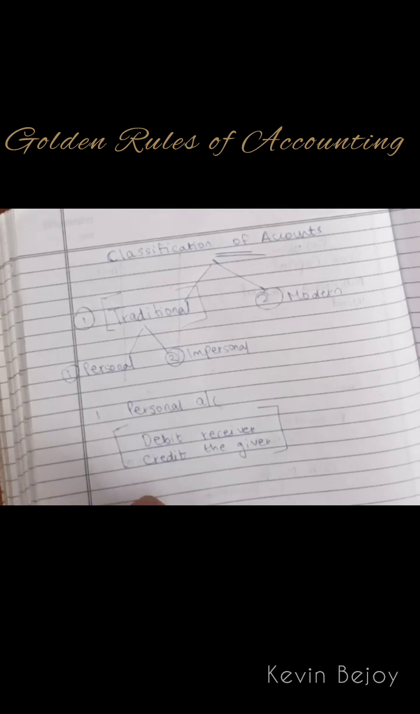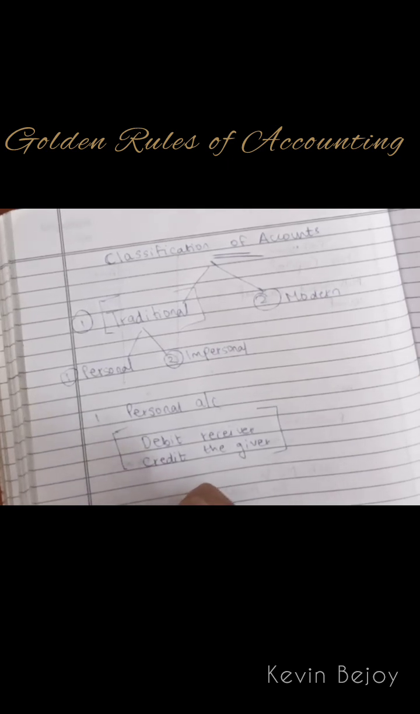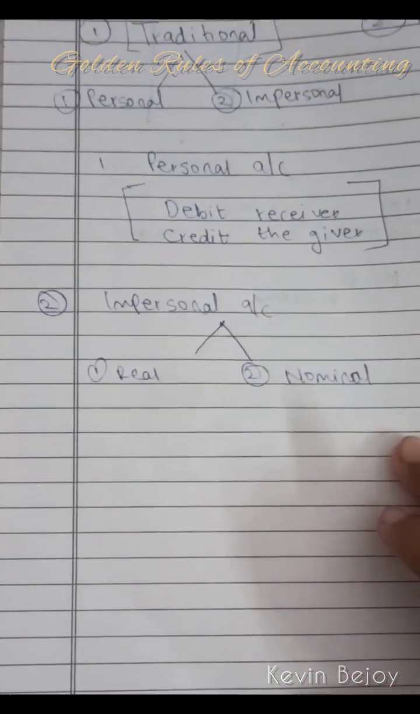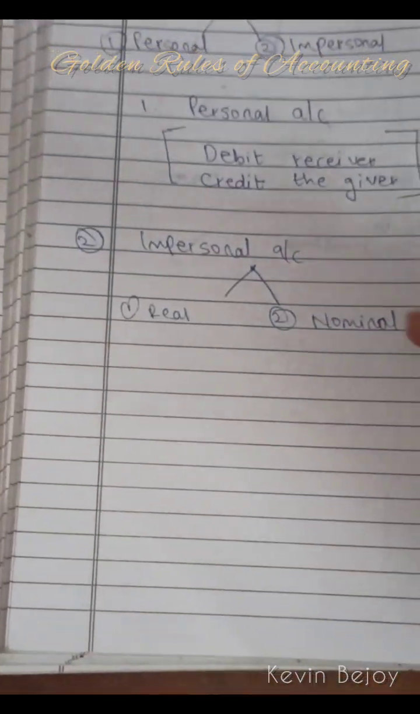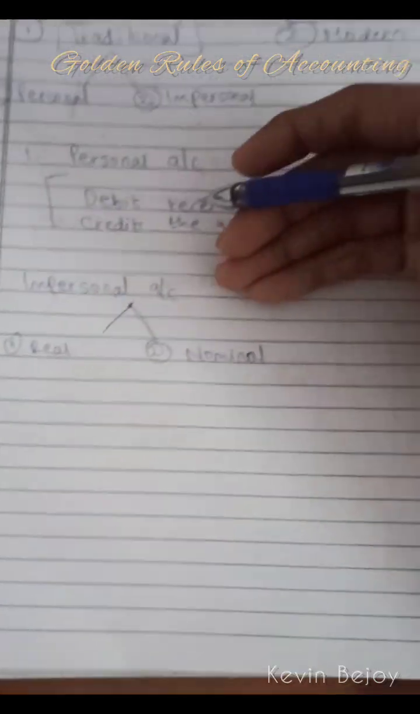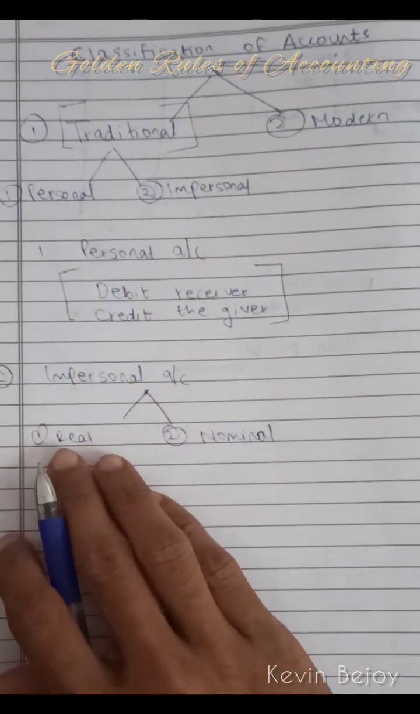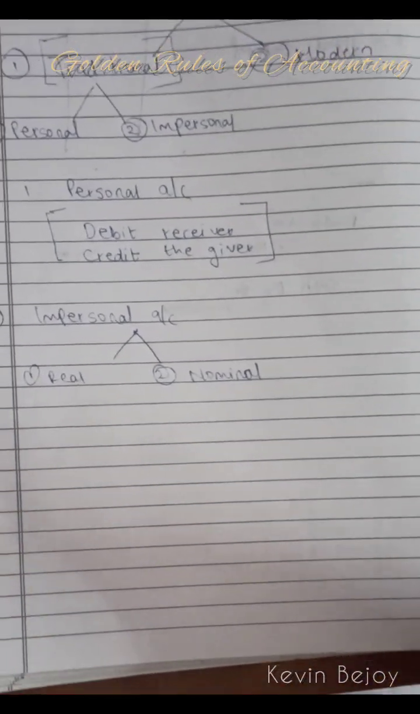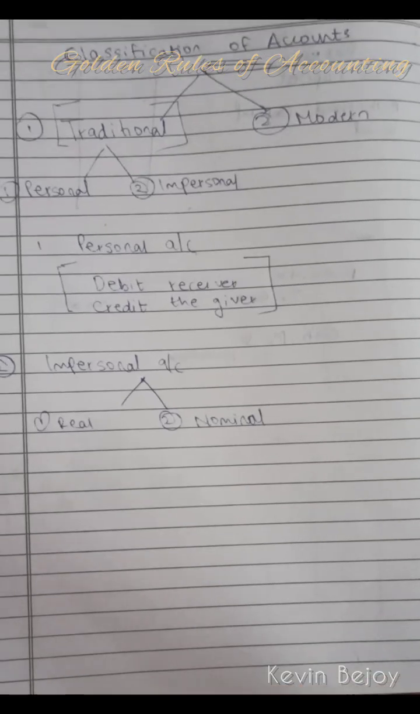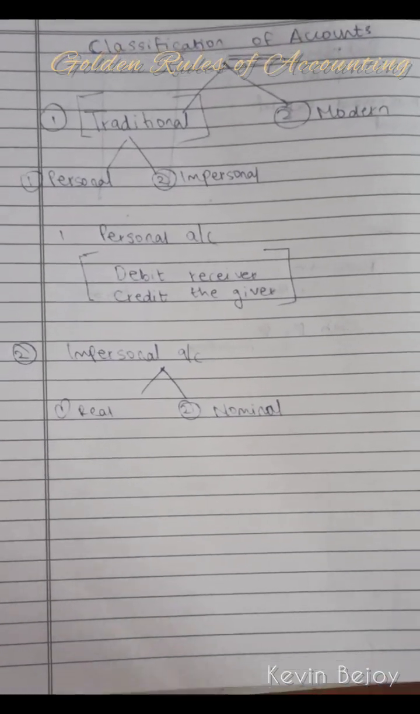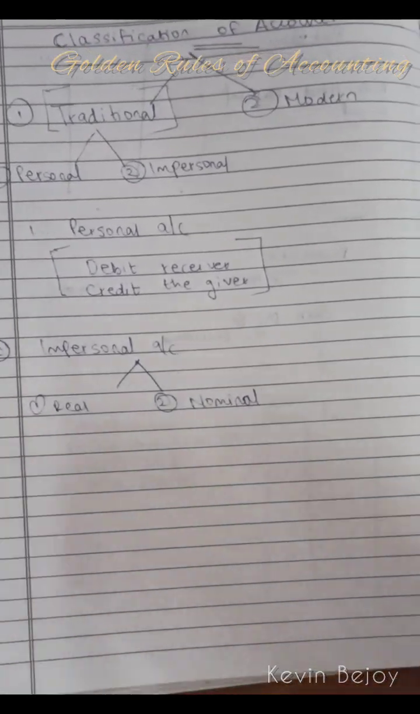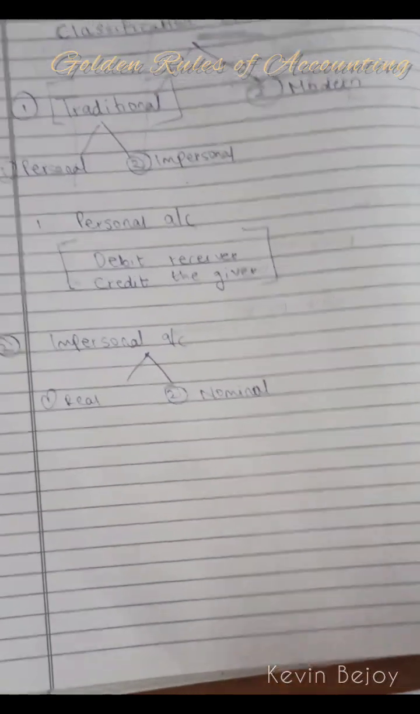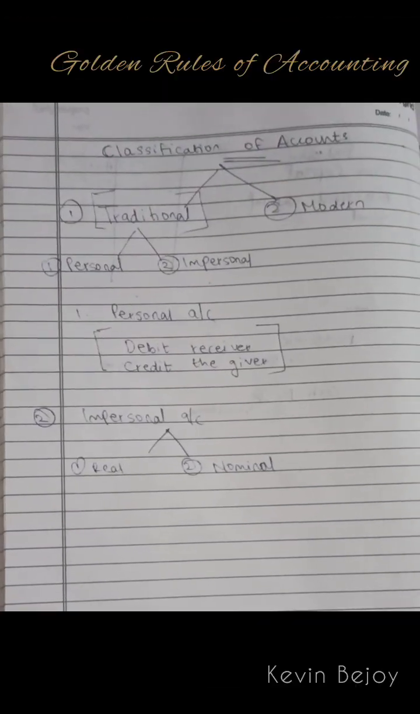So now next, the second account is the impersonal account. Here real and nominal accounts are prepared. So impersonal account is classified as real and nominal account. Real account means which relates to tangible and intangible assets. Tangible means which can be touched or felt, and intangible means we cannot see it. Those types of assets are called intangible assets.